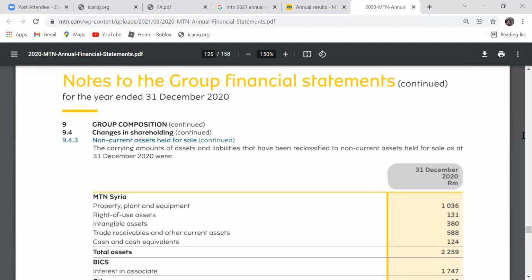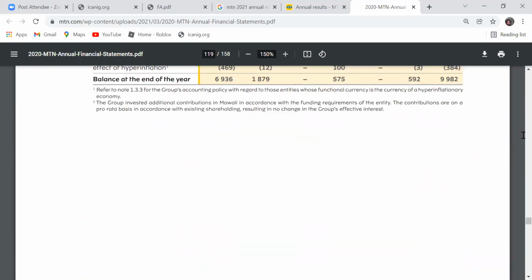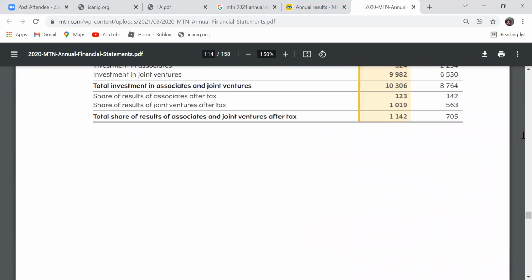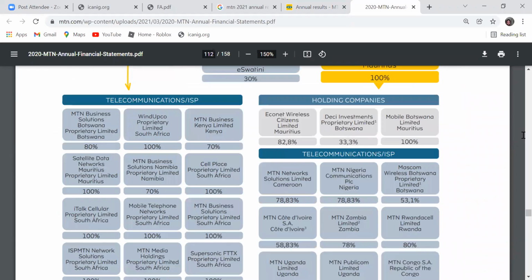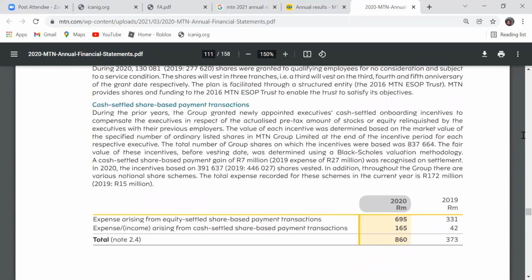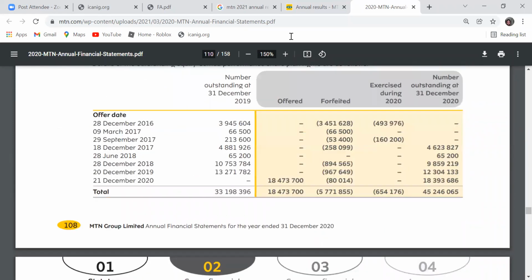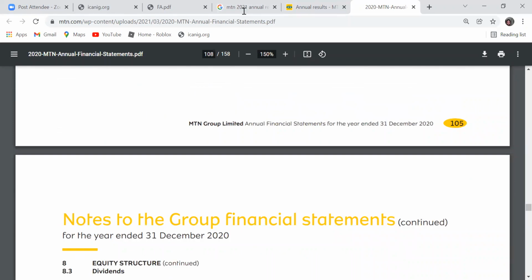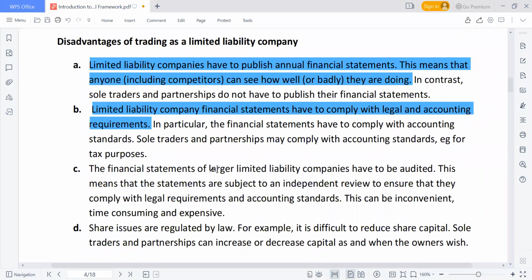Especially, the audit report will also contain the basis that they use to prepare it. So that is another work that the company has to do. In terms of your financial statement, it has to comply with certain regulatory standards, and we are still going to talk about four of them.